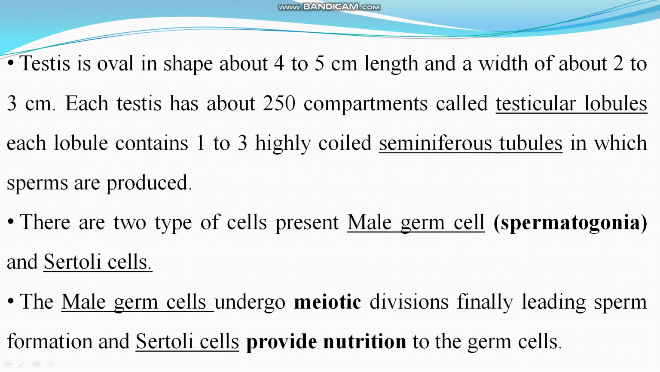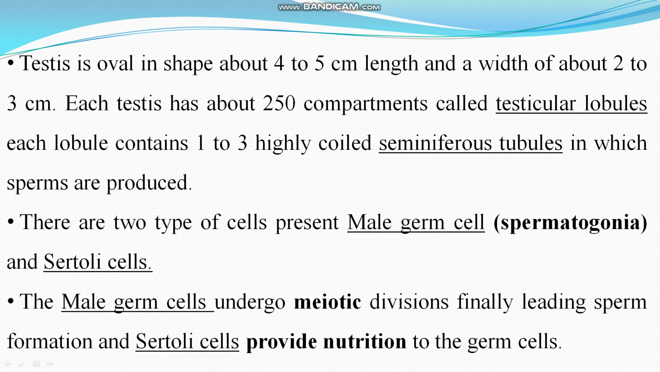Testis is oval in shape, about 4 to 5 centimeters in length and a width of about 2 to 3 centimeters. Right. Each testis has about 250 compartments called testicular lobules. Each lobule contains 1 to 3 highly coiled seminiferous tubules in which sperms are produced. Sperms are produced in the seminiferous tubule. There are two types of cells present: male germ cells, called spermatogonia, and Sertoli cells. What are male germ cells? I told you in your previous class that germ cells are those cells which are capable of developing into an organ, right? So the male germ cell will develop into a sperm.